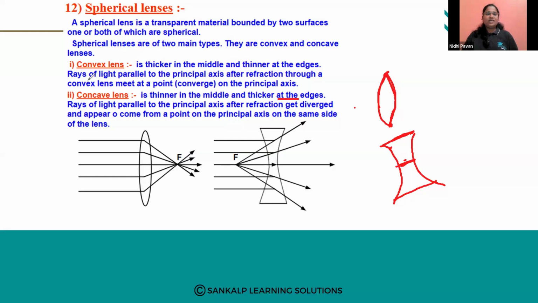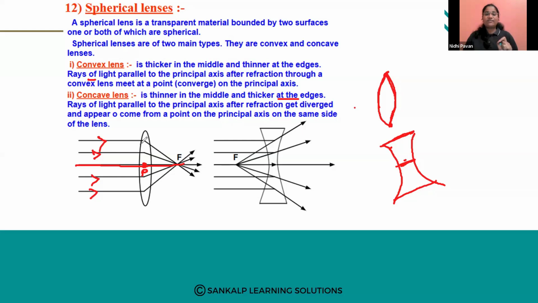Then, the rays of light parallel to the principal axis. Let us consider this. This is P. P means the center of lens, which is called the pole. A straight line passing through the pole and the focus is called the principal axis. Here you can see the rays of light which are passing parallel to the principal axis.